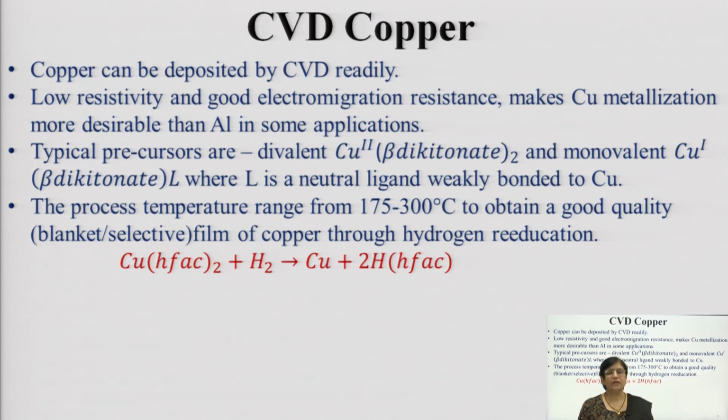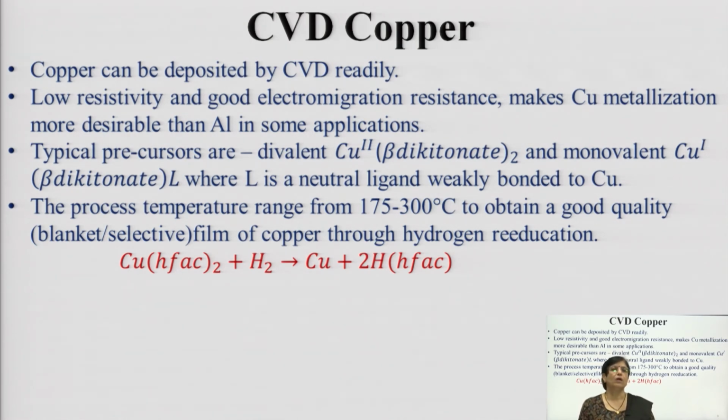Typical precursors used for copper are divalent copper beta diketonate, or monovalent copper beta diketonate, which is represented by L suffix 1, where L is the neutral ligand weakly bonded to Cu.